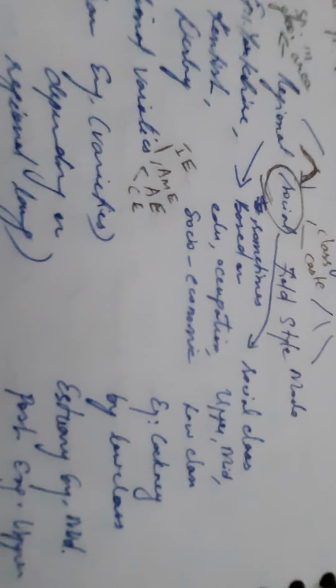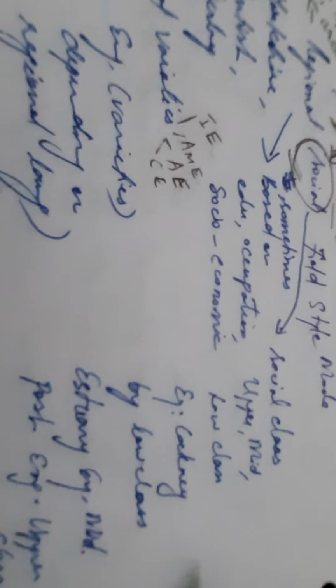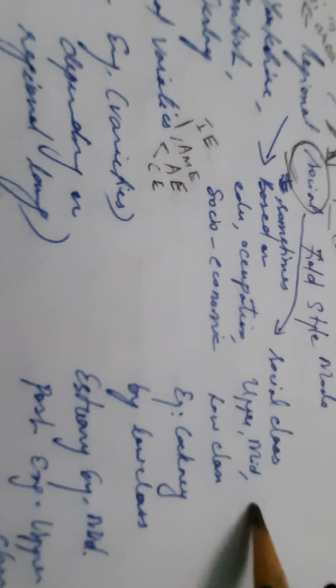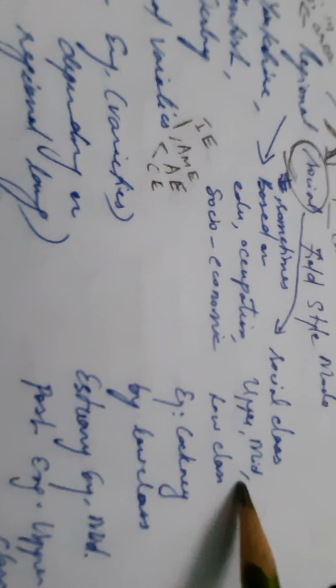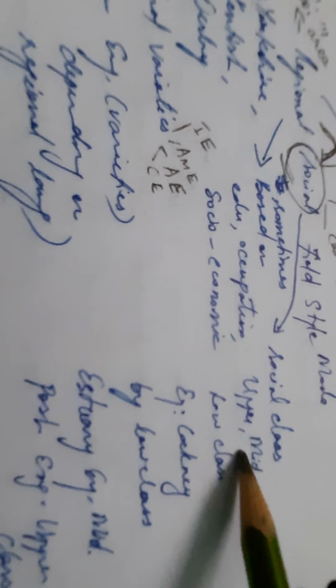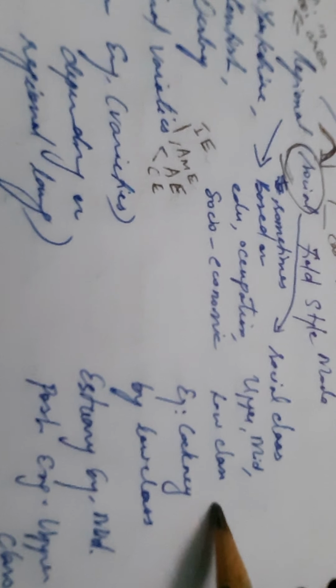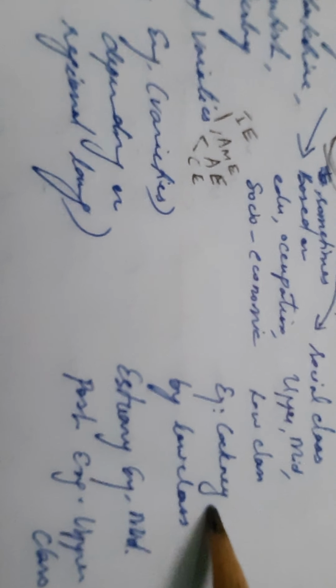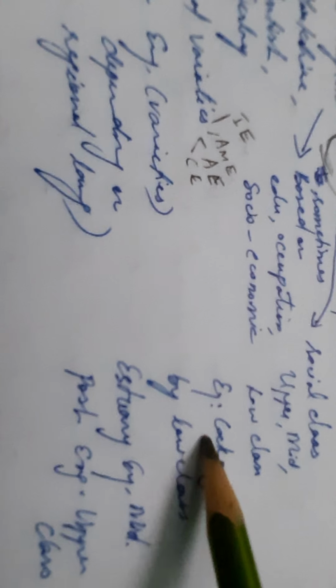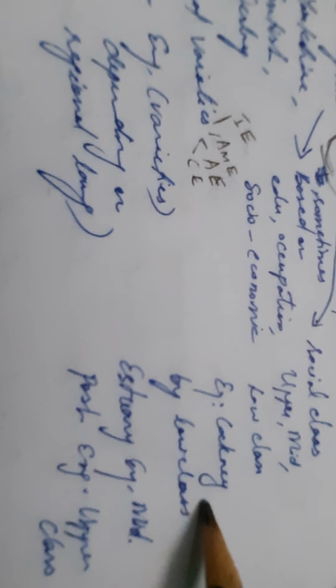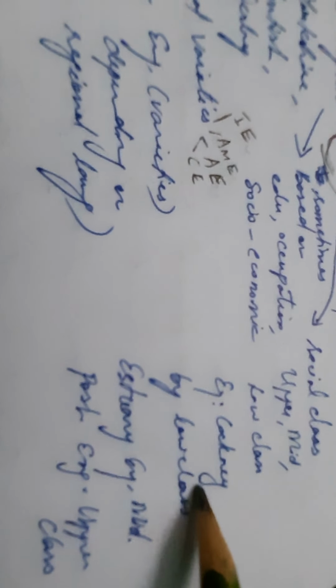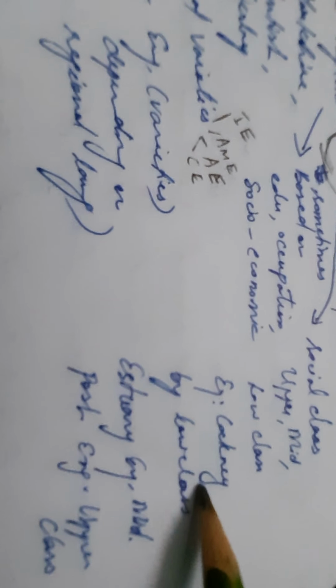Depending on the social class, I have put up a few examples in the English language. Whether the individual belongs to upper class, middle class, or lower class, the language variations will be there. A person who belongs to the lower class in England speaks a particular variety of English, and that variety is called Cockney language or Cockney English.